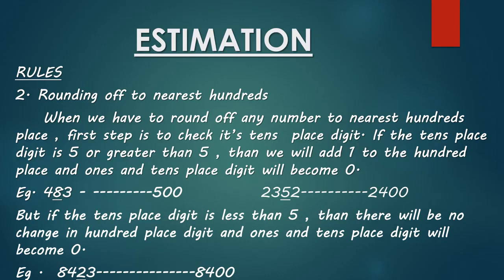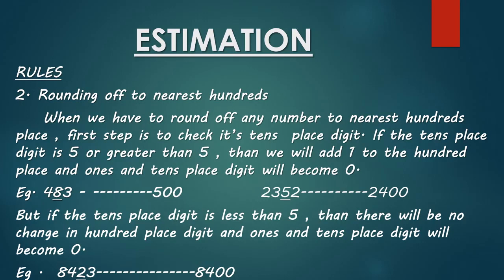483. We have to round off it to nearest 100 place. So we will check the tens place. Here the tens place digit is 8, which is more than 5. So we will add 1 to the 100 place. 4 will become 5 and rest 2 digits will become 0. So it will become 500.